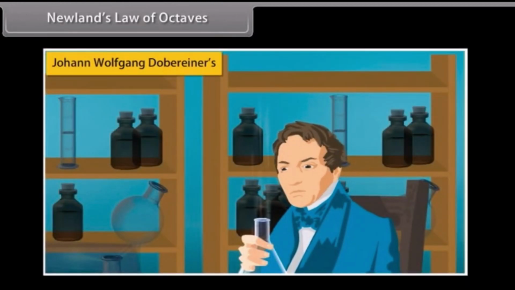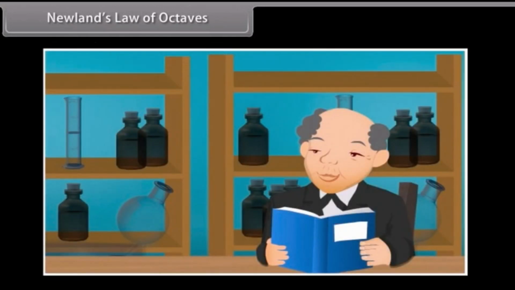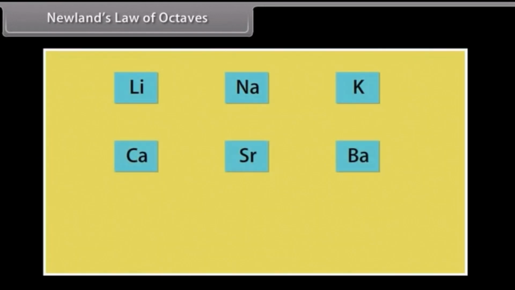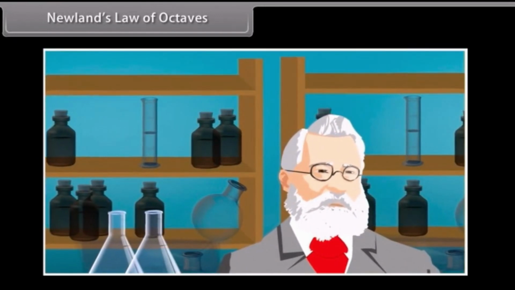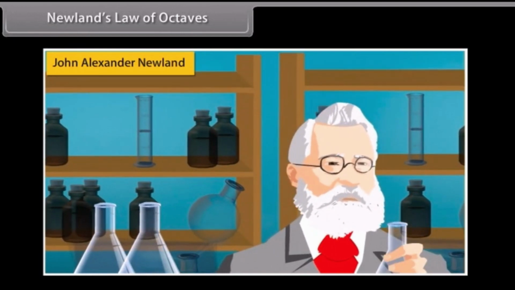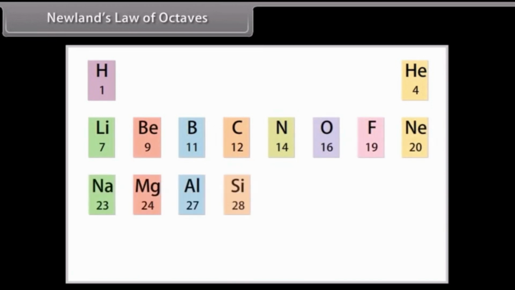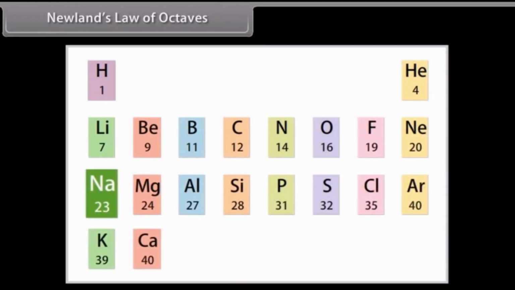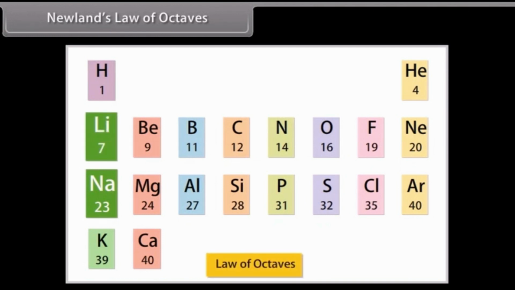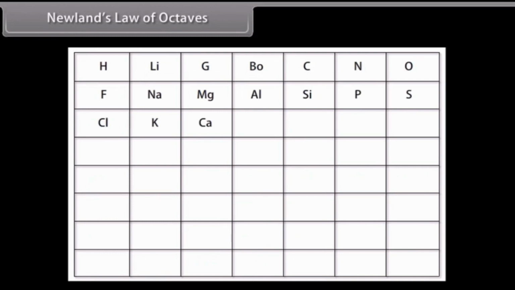Newlands' Law of Octaves. Dobereiner's research simultaneously encouraged other scientists to start classifying elements. The triads were not useful as they could classify only 3 elements at a time. In 1864, John Alexander Newlands, an English chemist, discovered that when elements are arranged in the increasing order of their atomic masses, atomic weight, every 8th element had properties similar to the first element. This is called the law of octaves. However, all elements could be arranged in this order only till calcium, even though there were more than 60 elements available at that time.